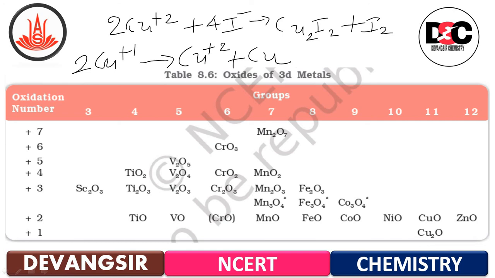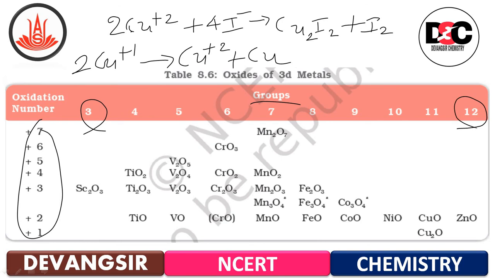The oxides of 3d metals are given in the form of a table, that is 8.6. Oxidation states are mentioned over here, group number 3 to 12.